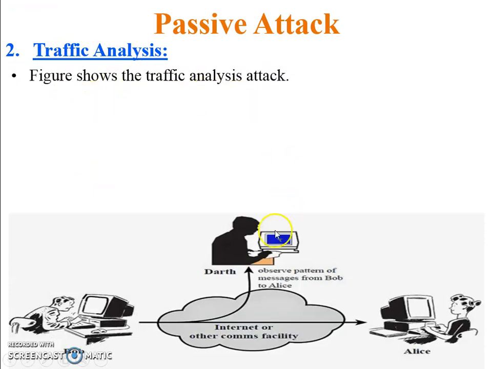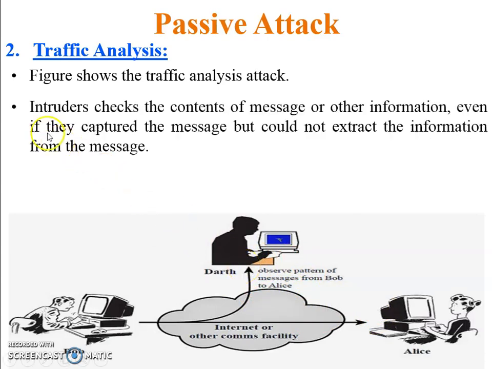The figure shows the traffic analysis. This is the diagram of traffic analysis. Bob is the sender, Alice is the receiver and Darth is the attacker, or we can say hacker. When Bob sends the message to Alice, before Alice receives this message, the pattern of the message is observed by Darth, the attacker or hacker.